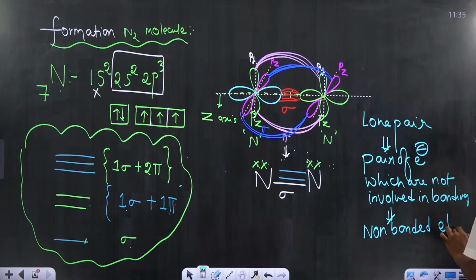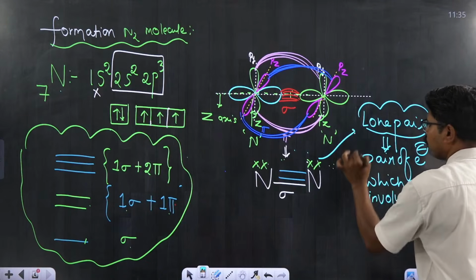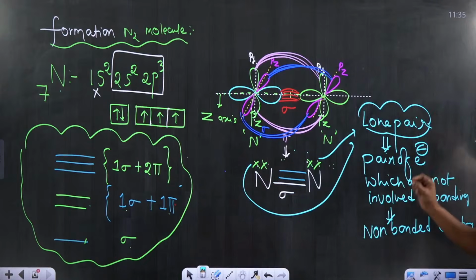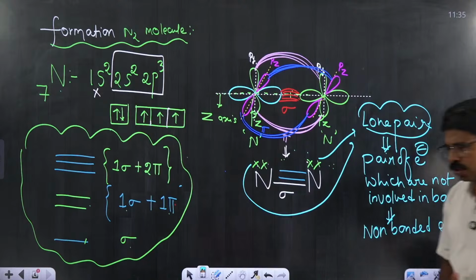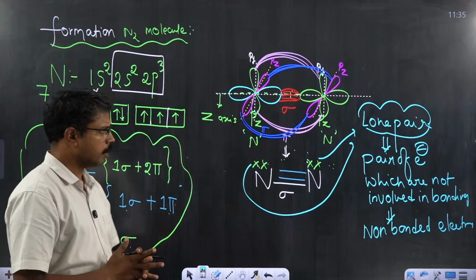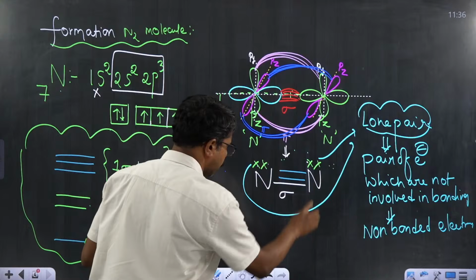Non-bonded electrons. These terms you must be very clear. Lone pair. Okay, each nitrogen has one lone pair. What do you mean by lone pair? Pair of electrons which are not involved in bonding. Hence, those can also be called non-bonded electrons. I think points are clear. Okay, each nitrogen has one lone pair.